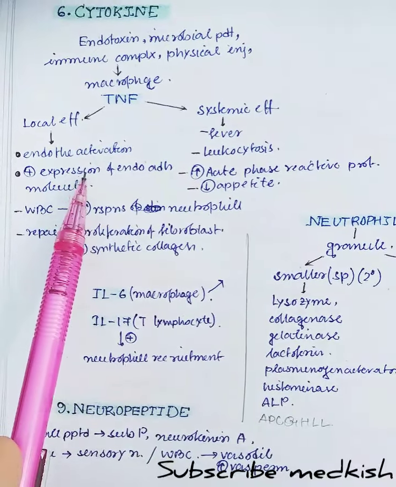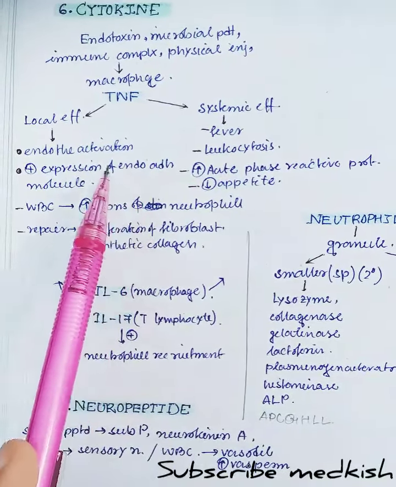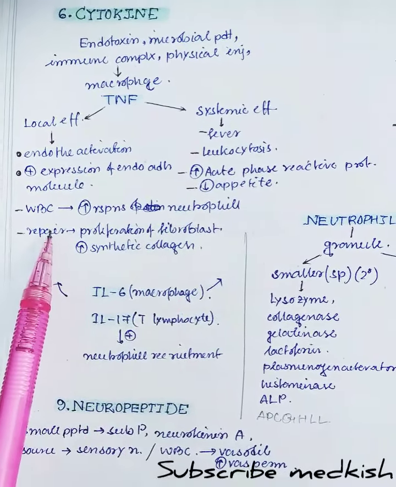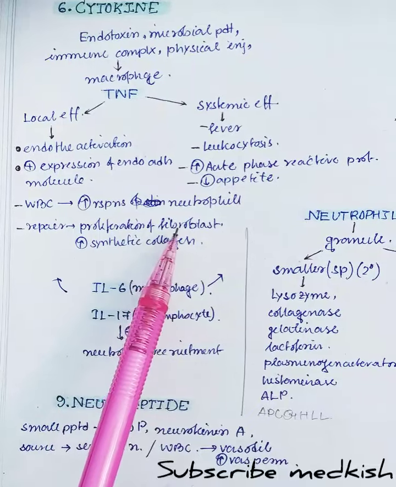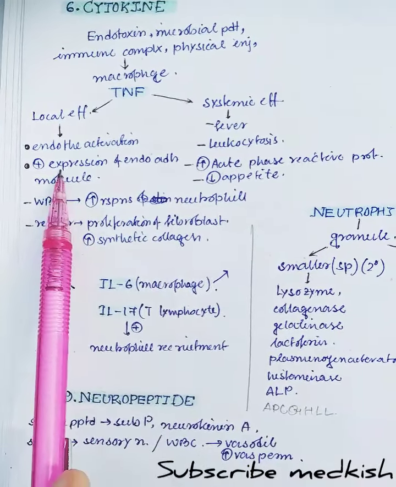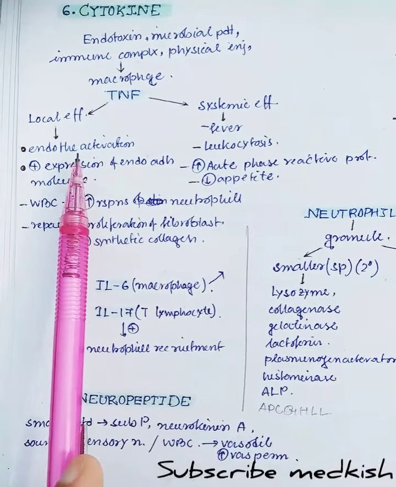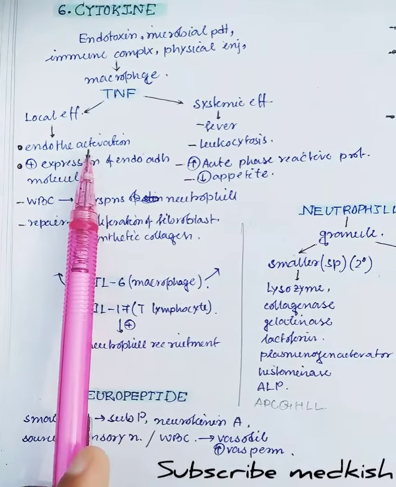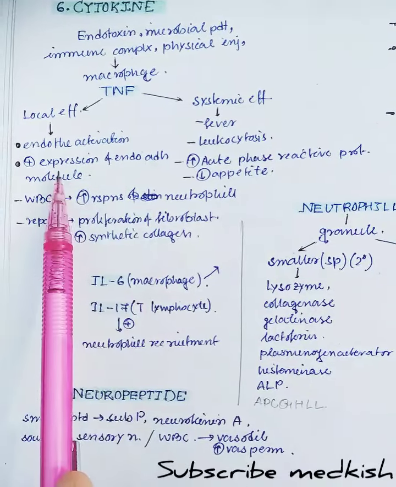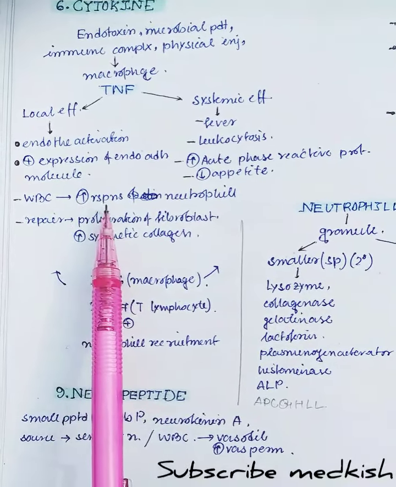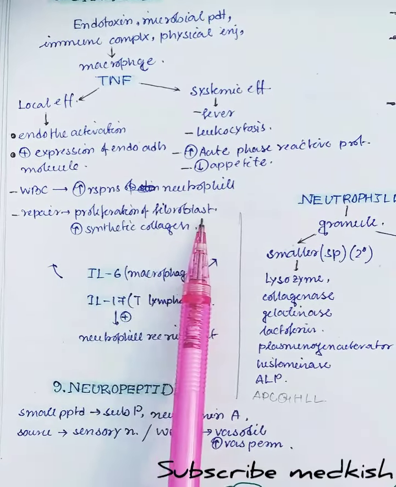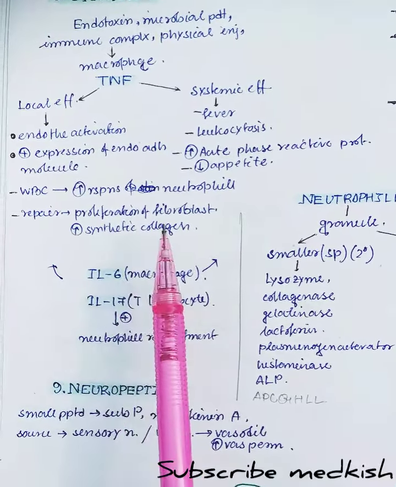It stimulates or increases the expression of endothelial adhesion molecules, and in the WBC it increases the response of the neutrophil. In the repairing process, it causes proliferation of the fibroblast and increases synthetic collagen. So the local effect is that the macrophage causes endothelial cell activation, stimulating the expression of endothelial adhesion molecules. In the WBC it increases the response of the neutrophil, and in the repairing process, proliferation of the fibroblast and increased synthetic collagen.